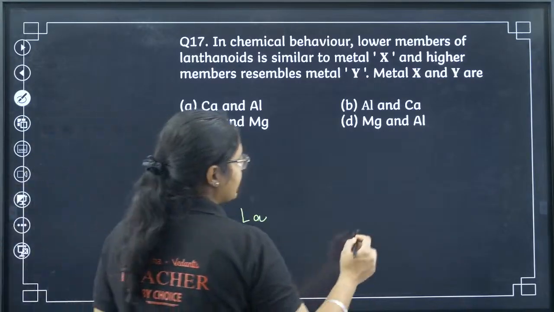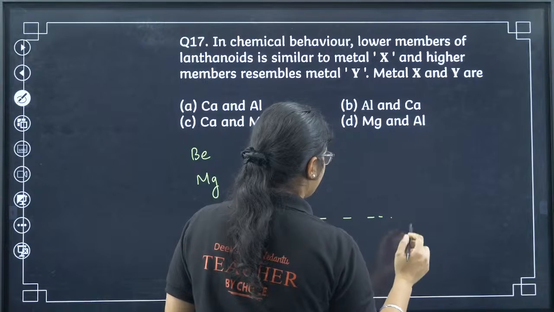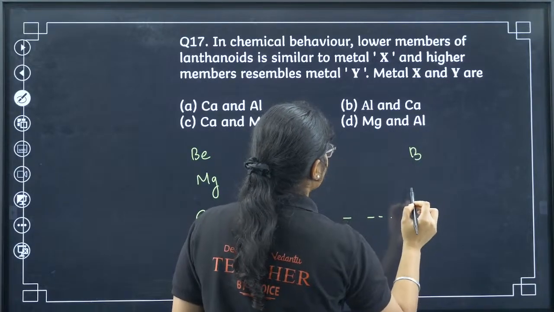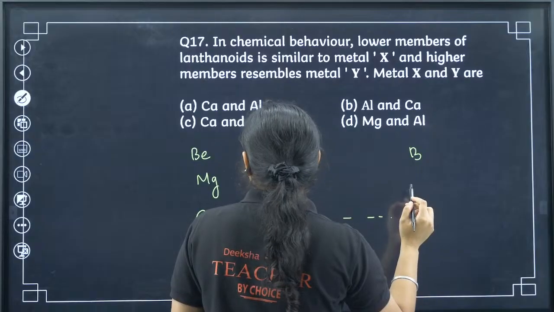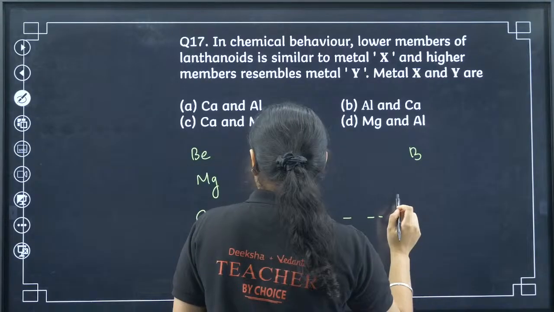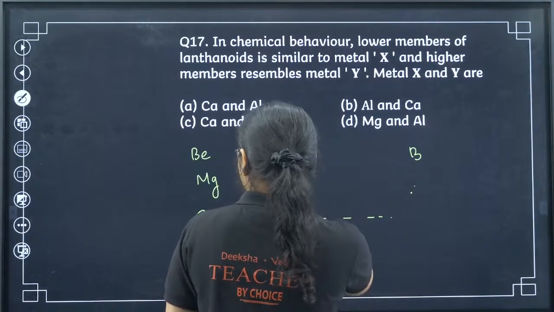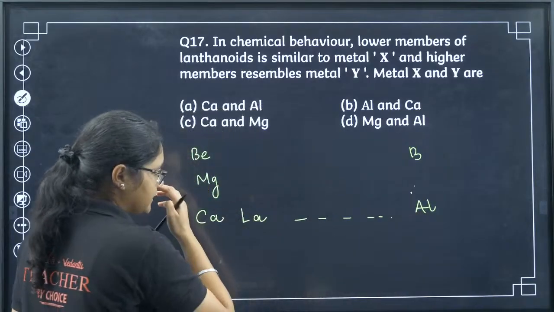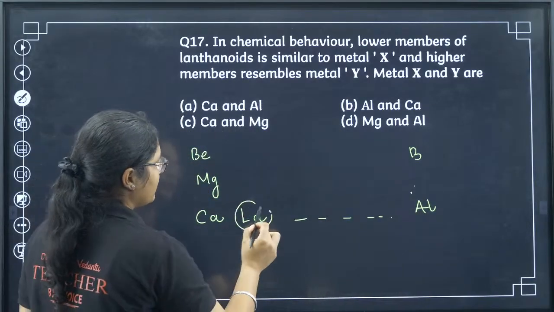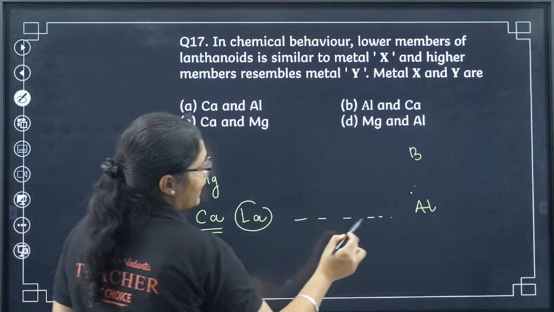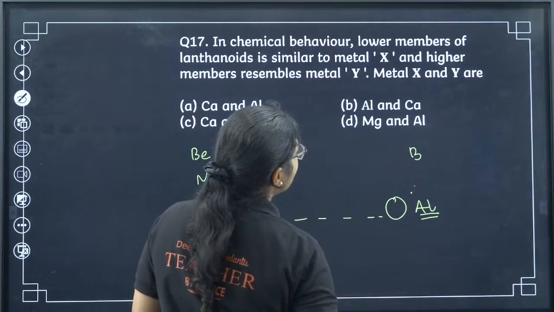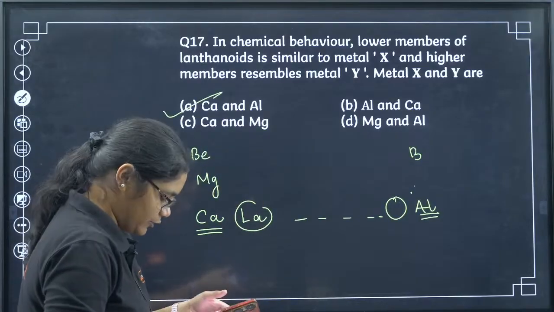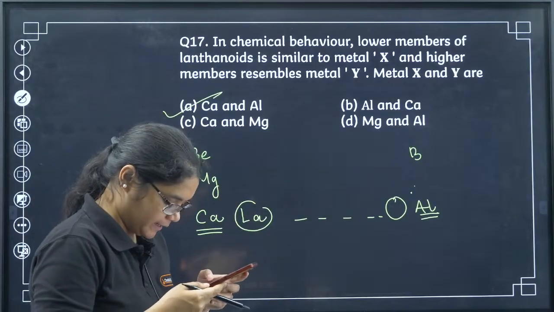And then here you find boron, and then beryllium, magnesium, calcium, and here we have aluminium. So the properties of lanthanum, the lower metals are similar to calcium and the higher metals are similar to aluminium. So my answer will be calcium and aluminium. Question 17 will be A.